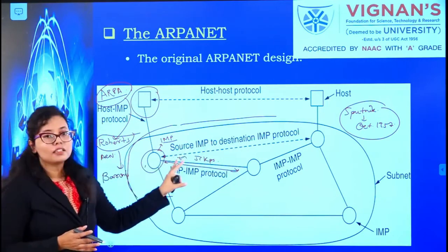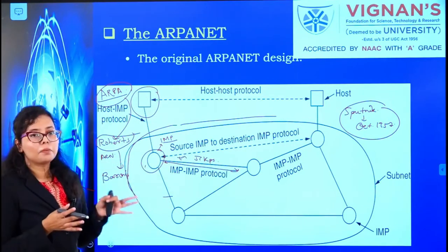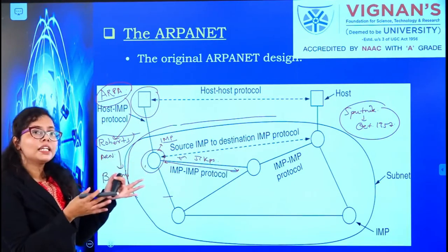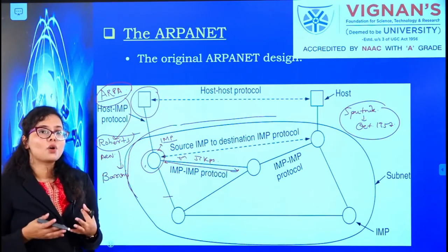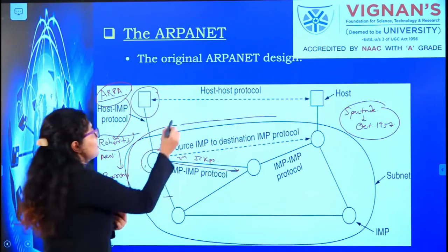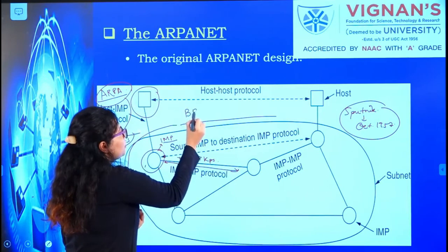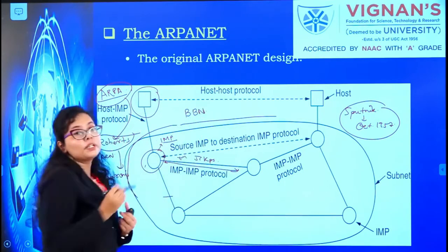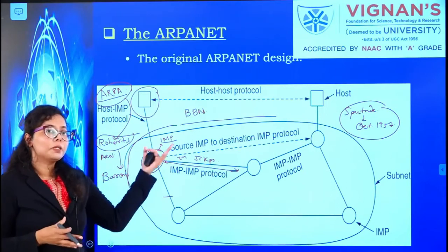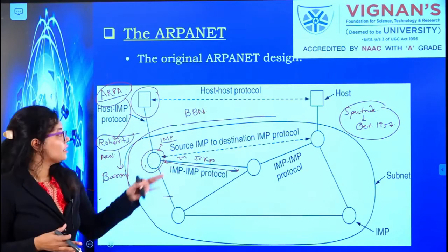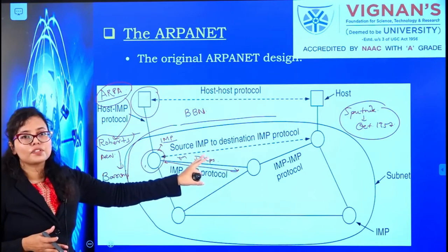When this idea got theoretically publicized, they wanted to bring it into practical implementation. At that time, they gave the contract to BBN, another company in the US, for developing the physical realization of this idea.